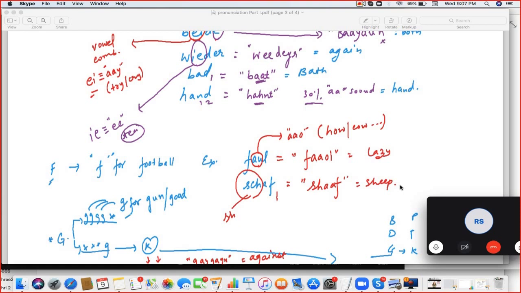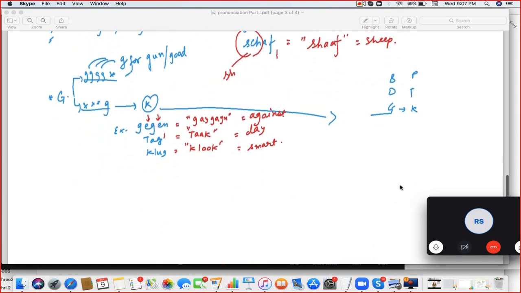So F-A-U-L will become foul, and S-H-A-F will become shaft. The F sound is for football. Foul and shaft. Correct. Next.